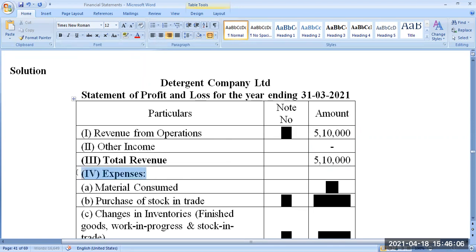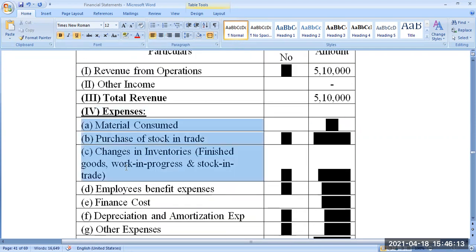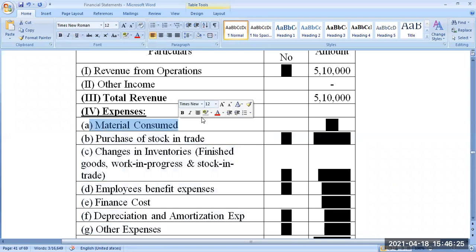Next, we have to concentrate on expenses. What expenses are there? This is always there in the format, so we'll go one by one according to the format. So, material consumed. What is material consumed? Material consumed means opening stock of raw material plus purchase of raw material minus closing stock of raw material. But in this case there is no information about purchase of raw material, so it is nil.